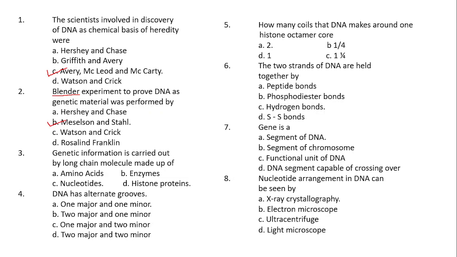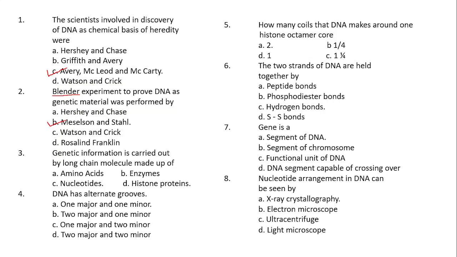Coming to the third question. The genetic information is carried out by a long chain molecule made up of dash. Option A, amino acids. Option B, enzymes. Option C, nucleotides. Option D, histone proteins.